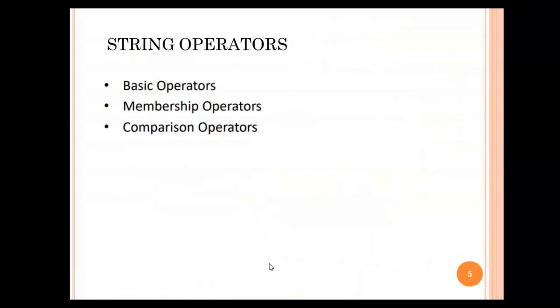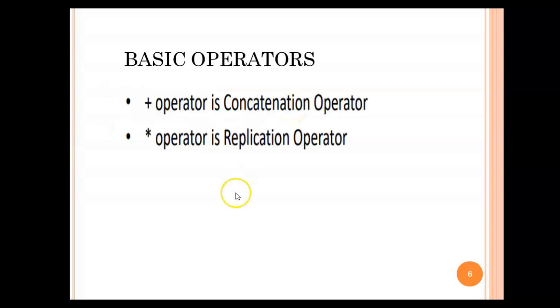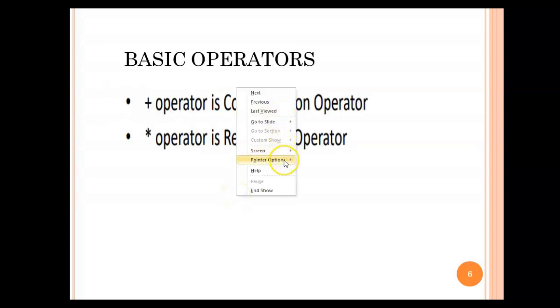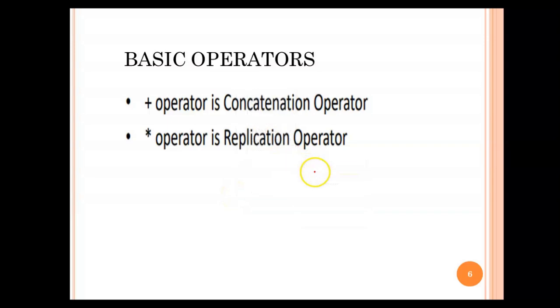Now moving to the next thing, which is very, very important. We have string operators. Under that you have the basic operators, the membership operators, and the comparison operators. So we are moving to the basic operators. If you go for the basic operators of a string, you will get two operators. You have plus, which is also called the concatenation operator, and you have asterisk, which is also called the replication operator.